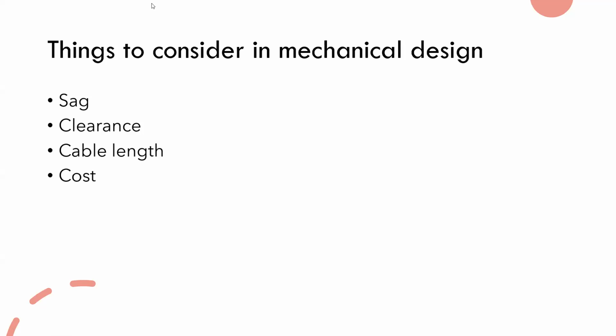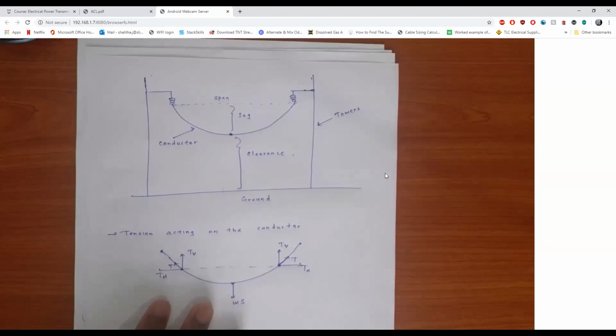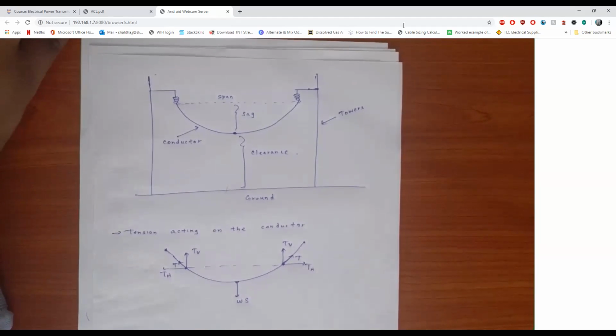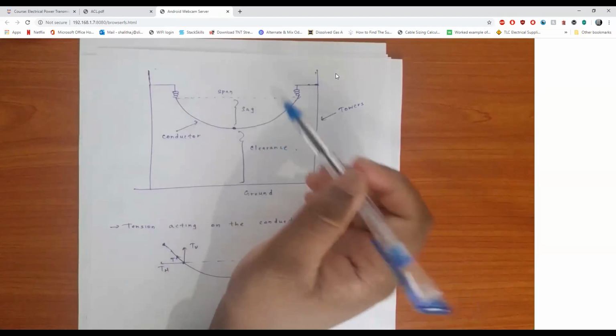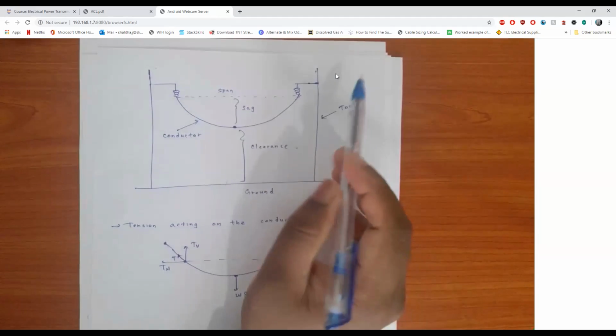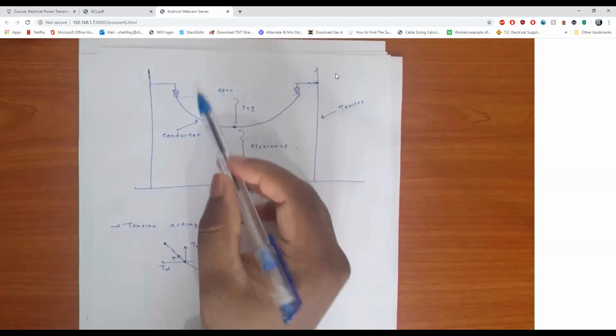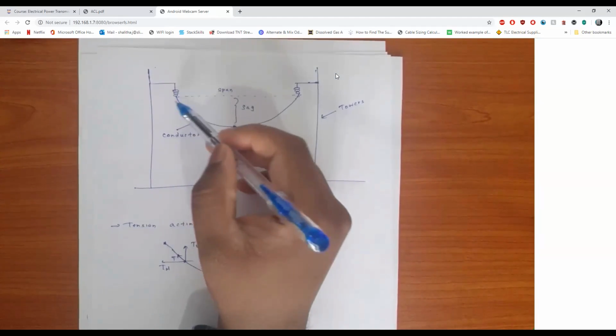So now I will share the document screen. Can you guys see the documents? Yes, sir. Okay. I think I explained these things in the first lecture also. This is, let's say, a cross section of a tower. We have the conductor and two towers, and these are the insulators.